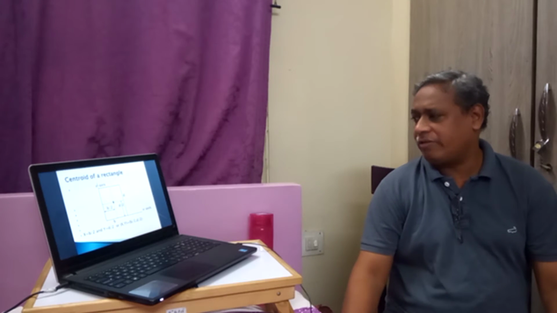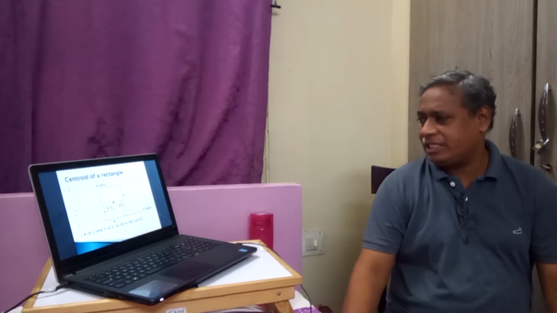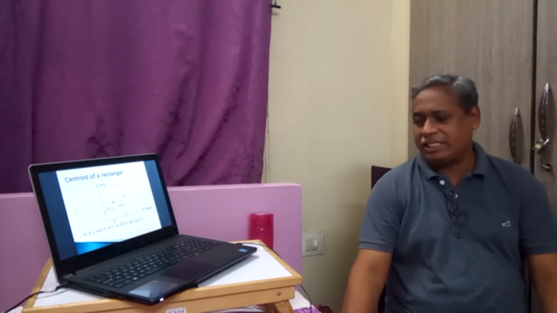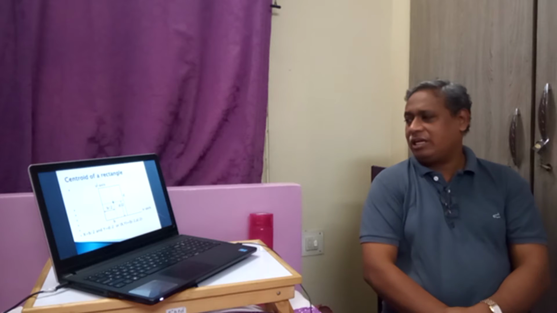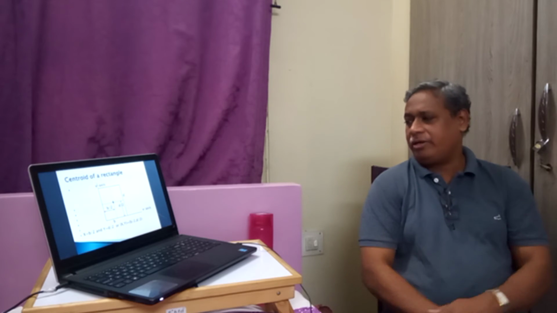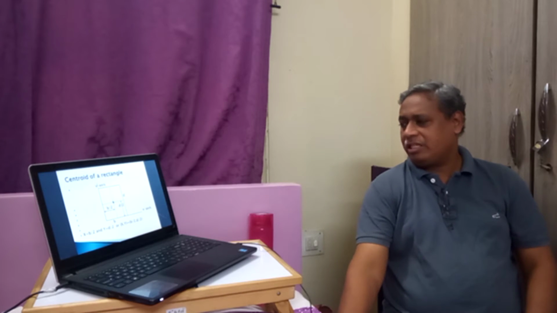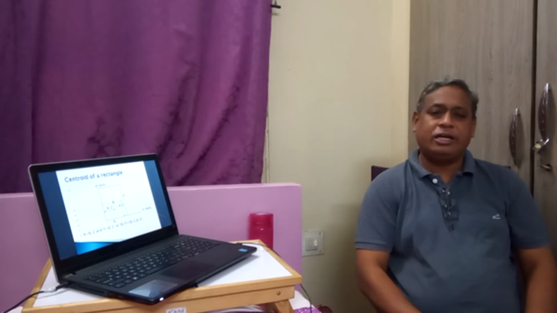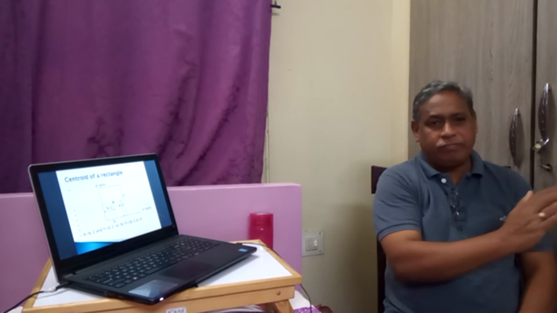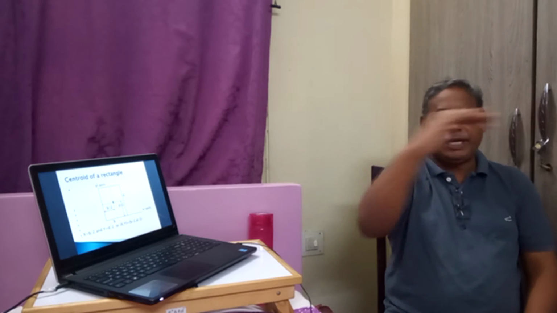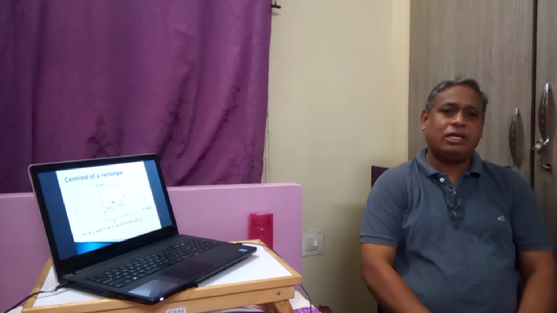Therefore, the center of gravity is b by 2 from y axis and d by 2 from x axis. The y distance is d by 2, x distance is b by 2. Therefore, we can say the centroid lies at b by 2 and d by 2, that is, half of the width and half of the depth. That is the centroidal distance of a rectangle.